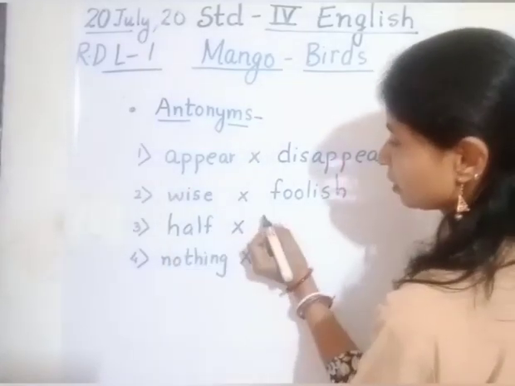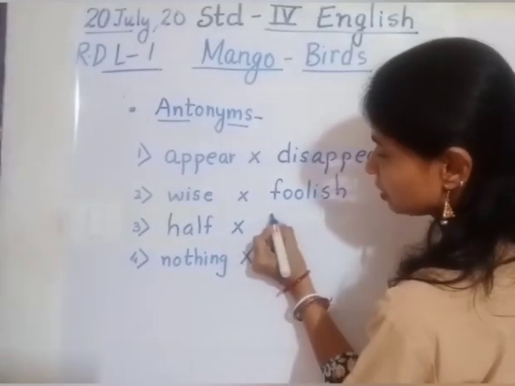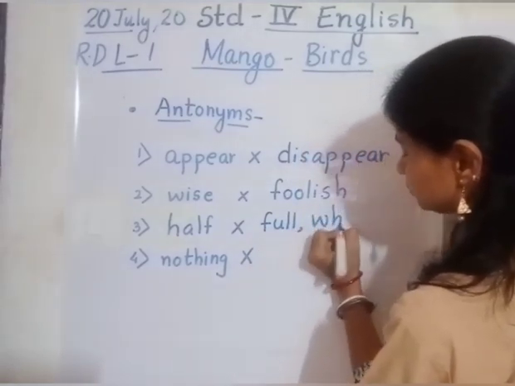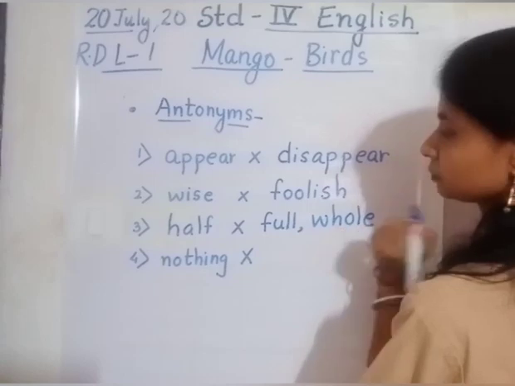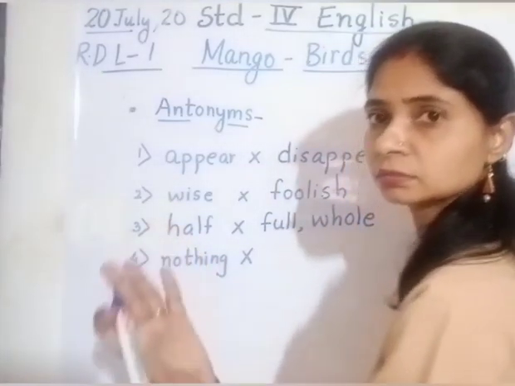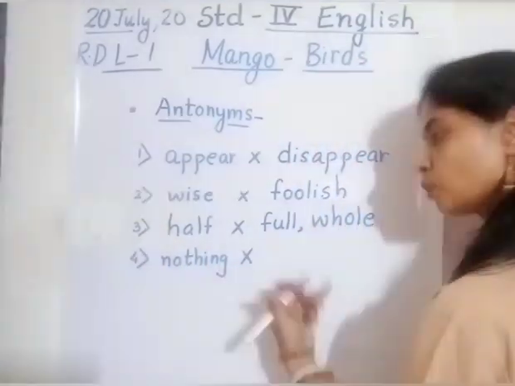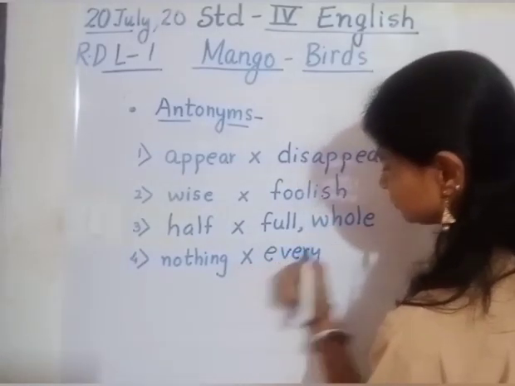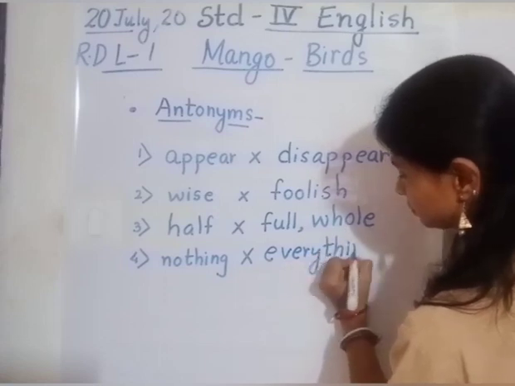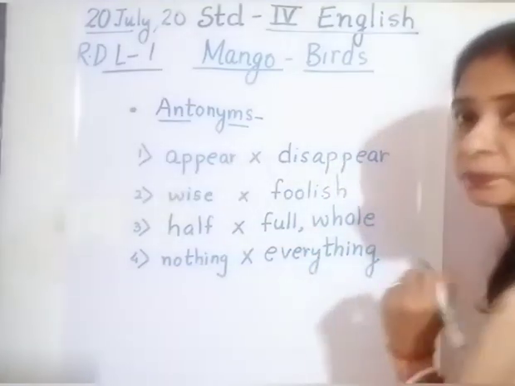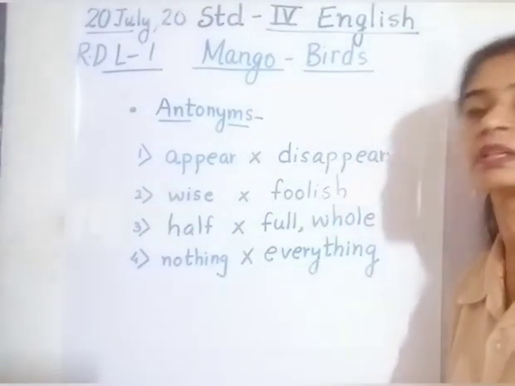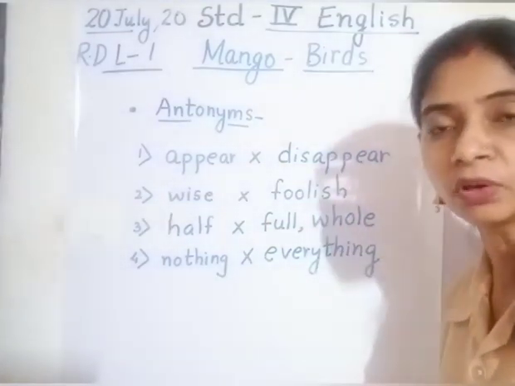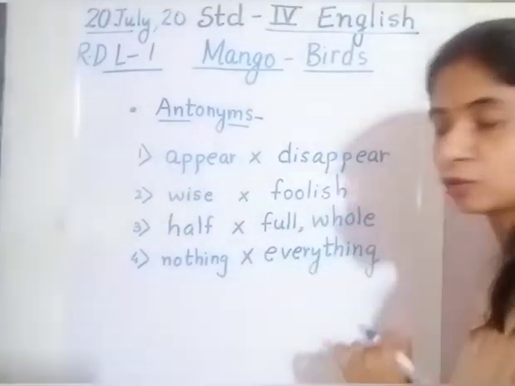Half. What is the antonym of it? Full or whole. Nothing means you don't have anything, and when you have, it is everything. Okay, I will be giving you a few more words as homework also, but these words you have to underline in your book and write over it the antonyms.